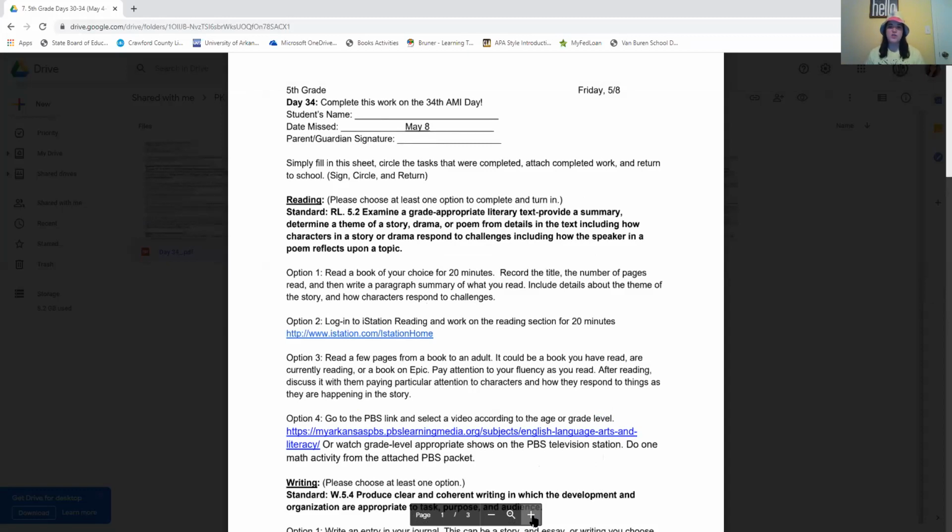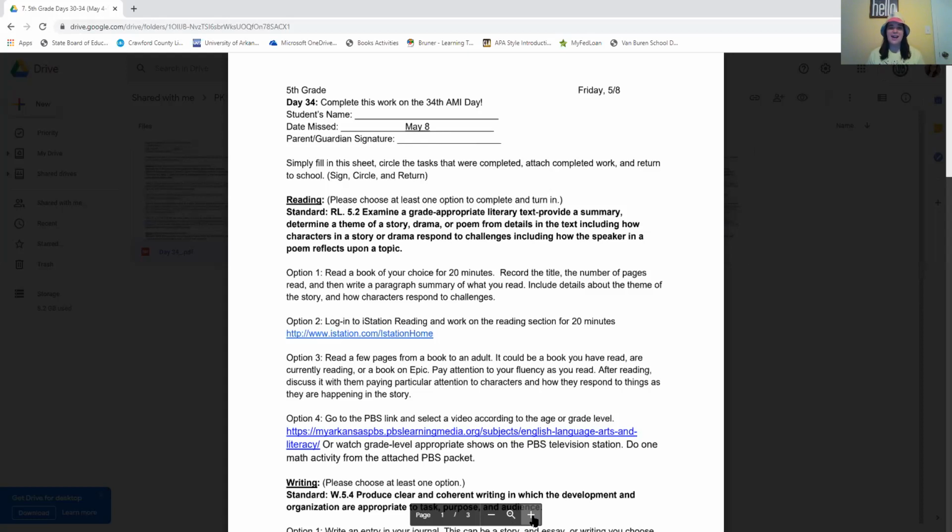So you have a couple options to choose from. Option one is to read a book of your choice for 20 minutes. So you'll choose any book to read for 20 minutes, write down the title, the number of pages that you read, and then write a paragraph summary about what you read. Use all those details about the theme of the story and any challenges that the characters may be facing and how they're starting to deal with those challenges. Include those in your summary because those are important details about what you're reading. How are the characters facing challenges and how are they solving their challenges? So include all the details about theme and challenges in your paragraph summary,